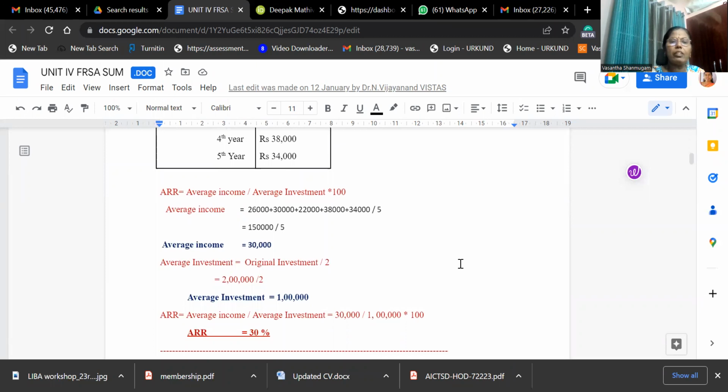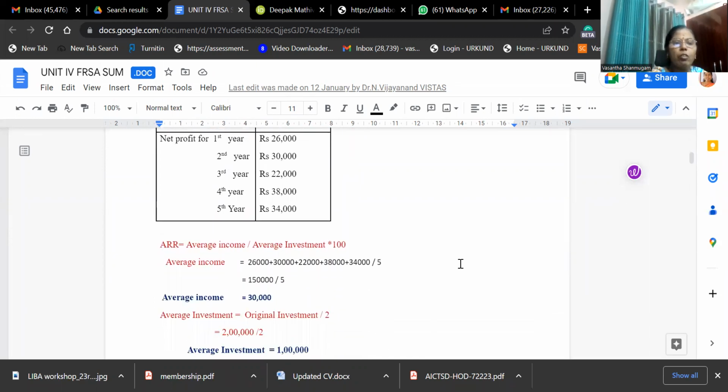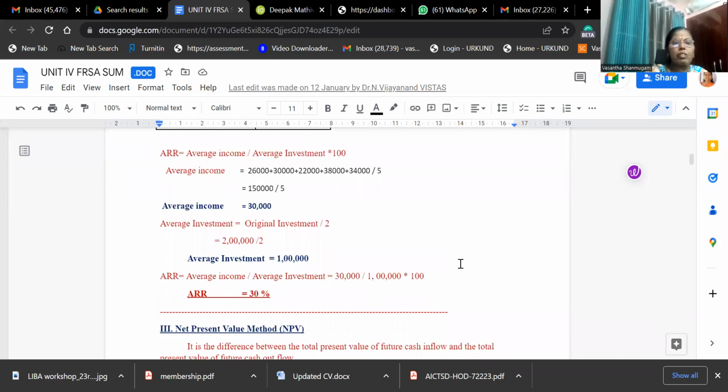So what is our investment? It's given that the cost of the machine is our investment. So cost of machine is 2 lakhs. In order to calculate the average investment, 2 lakhs divided by 2. So we are getting average investment of 1 lakh. Now you substitute in the formula average income divided by average investment. That is 30,000 divided by 1 lakh into 100. So we are getting the ARR, the rate of return, as 30%. So this is about the ARR method.